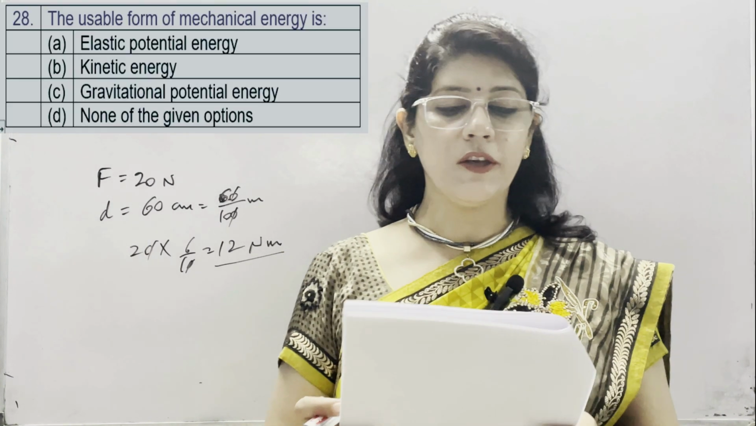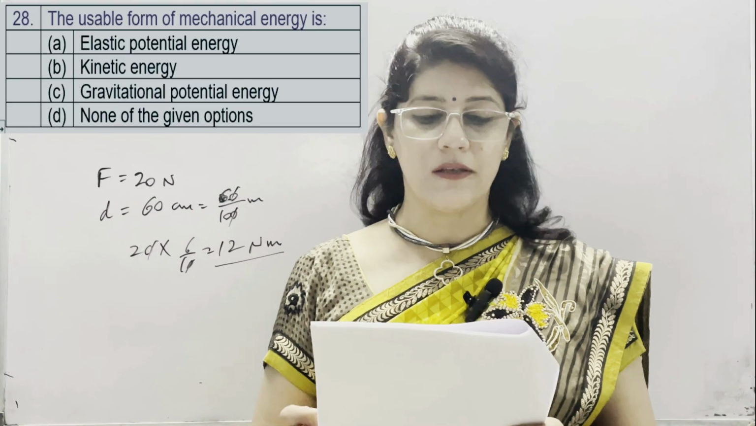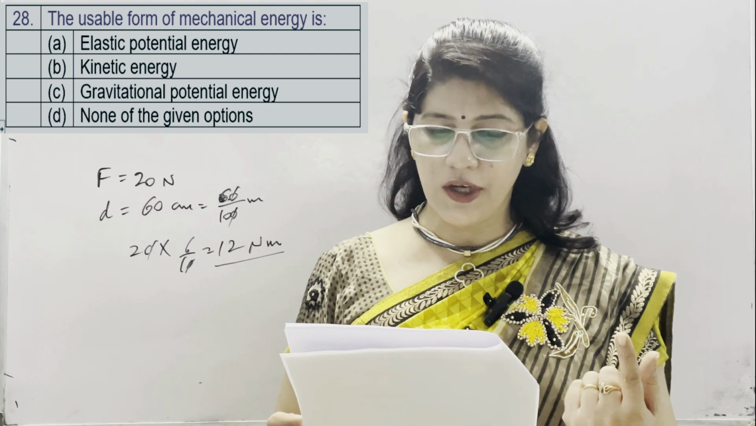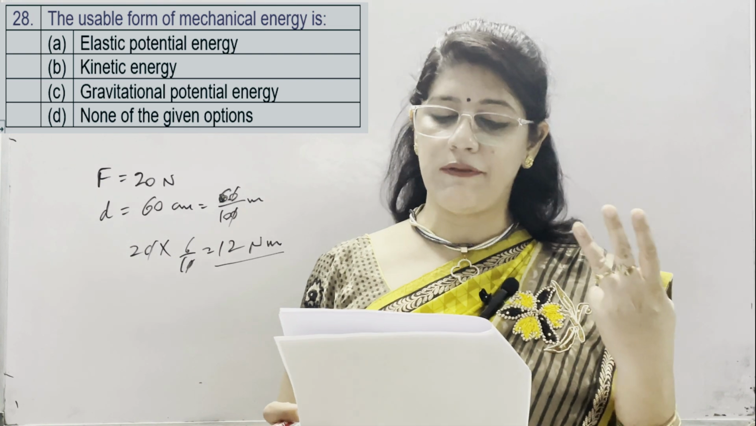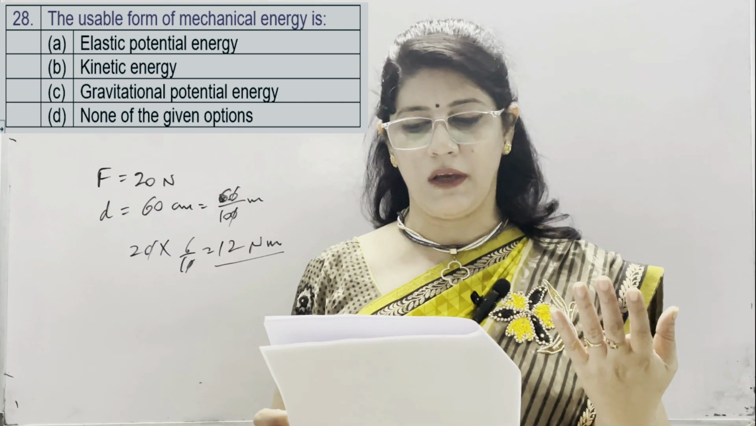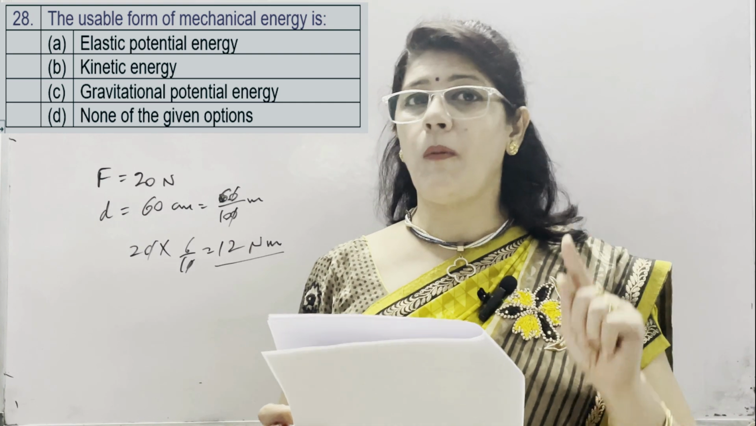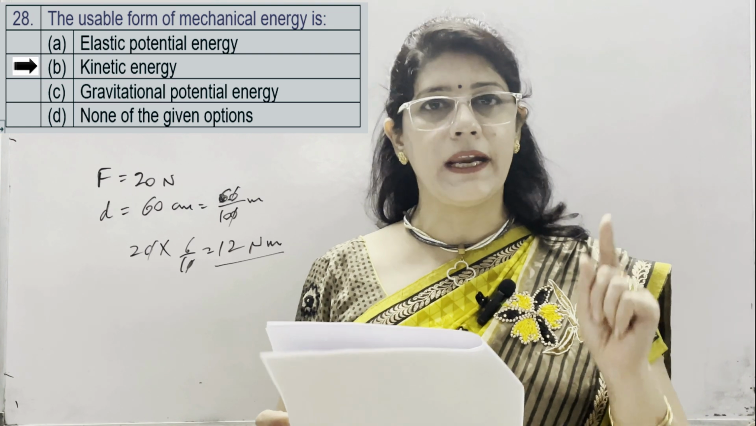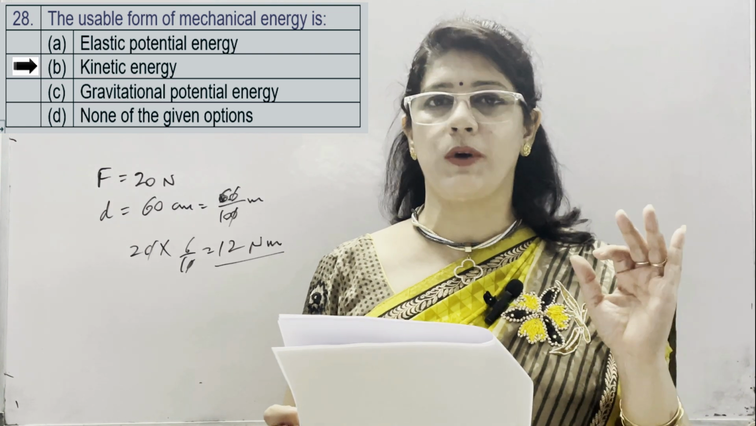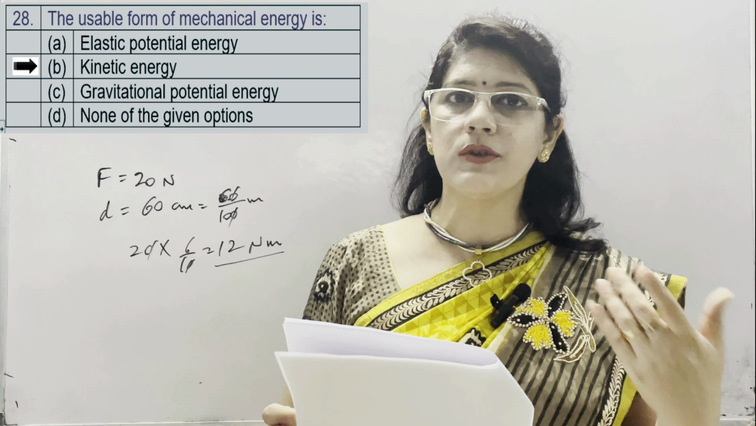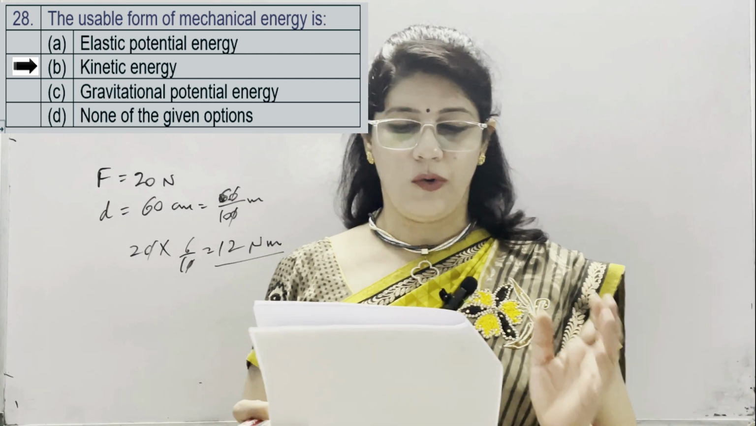Question number 28. The usable form of mechanical energy is A, elastic potential energy, B, kinetic energy, C, gravitational potential energy, D, none of the given options. Usable form of mechanical energy is always kinetic energy. We cannot use potential energy directly. It should be used in the form of kinetic energy only.